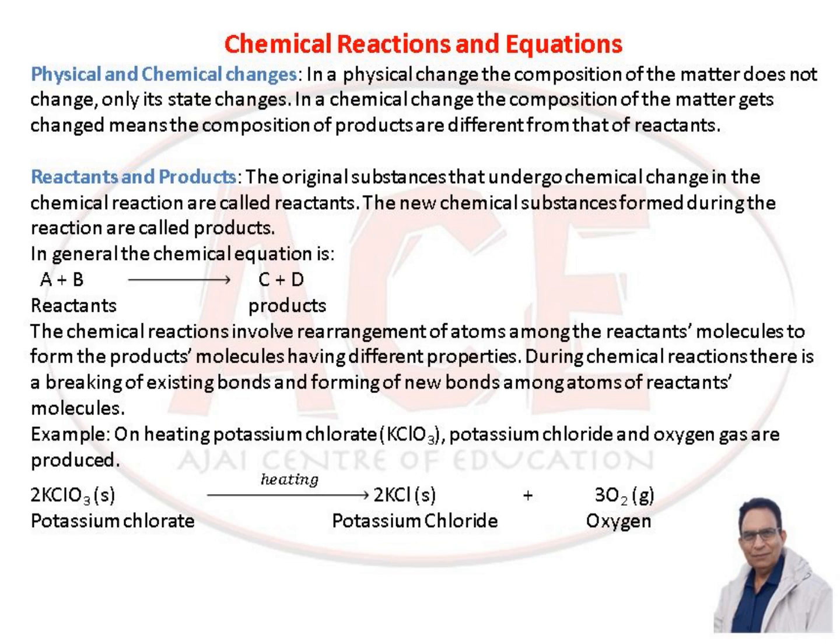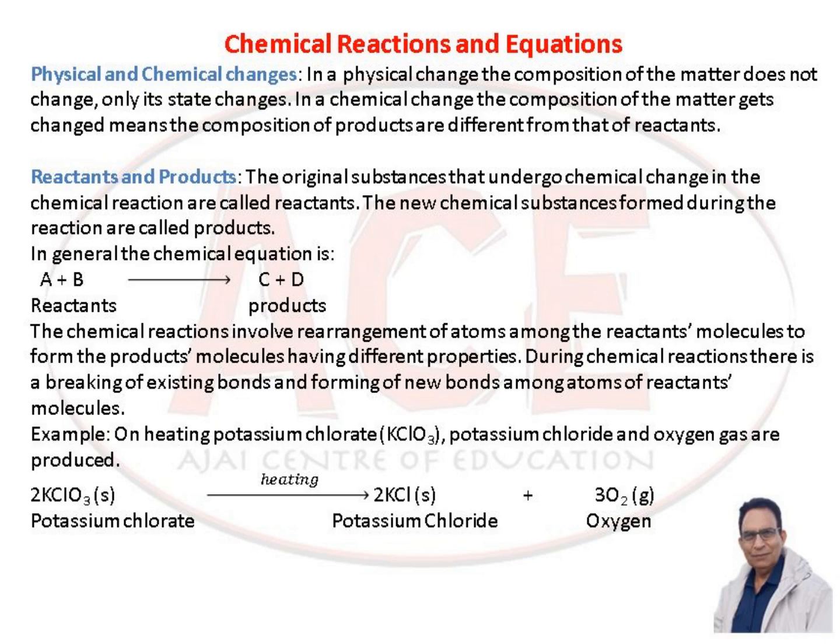In a physical change, the composition of matter does not change, only its state changes. In a chemical change, the composition of the matter gets changed, meaning that the composition of the products is different from that of the reactants. Reactants and products: the original substances that undergo chemical change in a chemical reaction are called reactants, and the new chemical substances formed during the reaction are called the products.